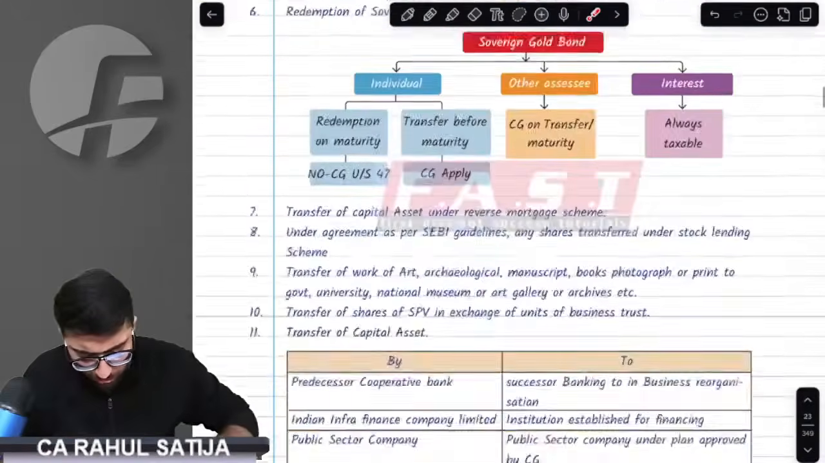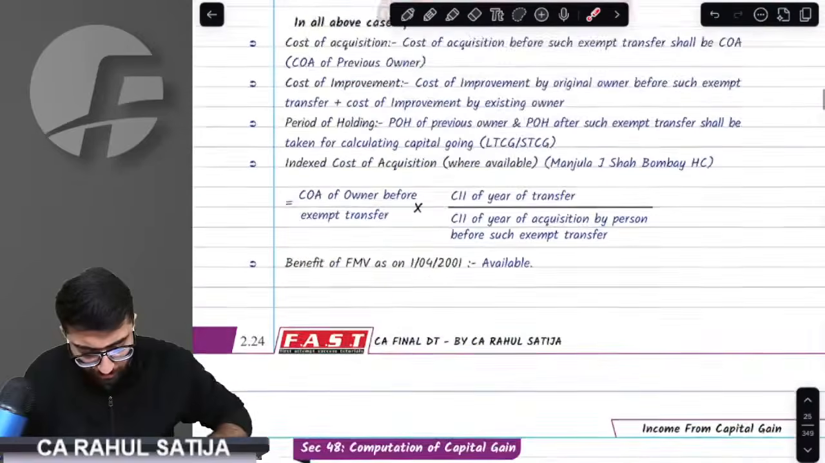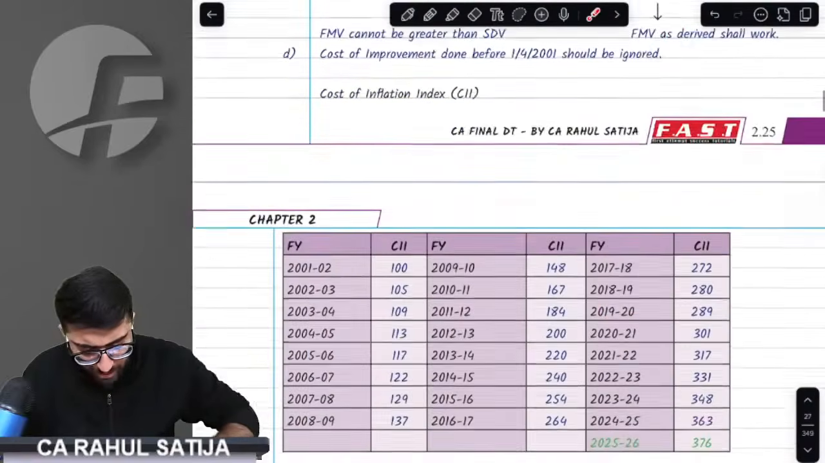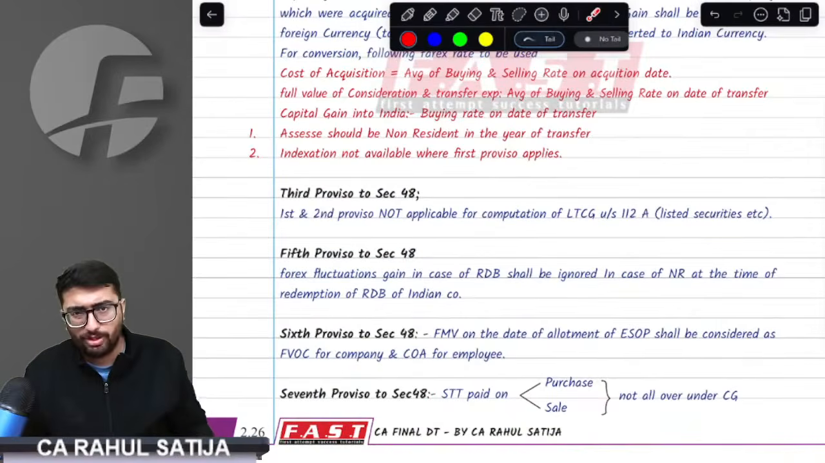We are done with almost all the provisos, but one proviso we need to understand. Very important point. What this proviso talks about, understand this very carefully. This is a real life situation.